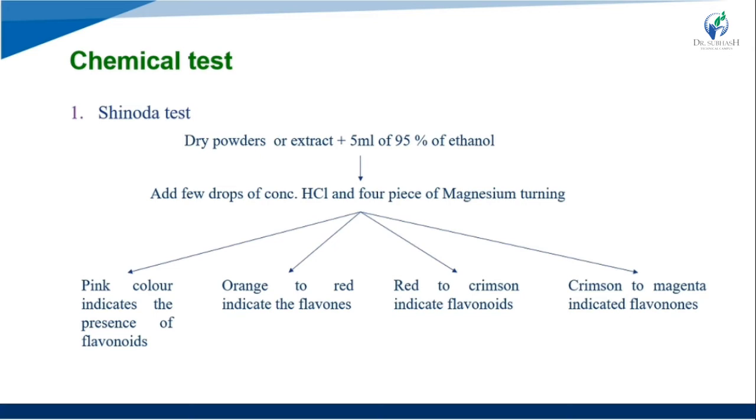After this process, there is a change in the solution.